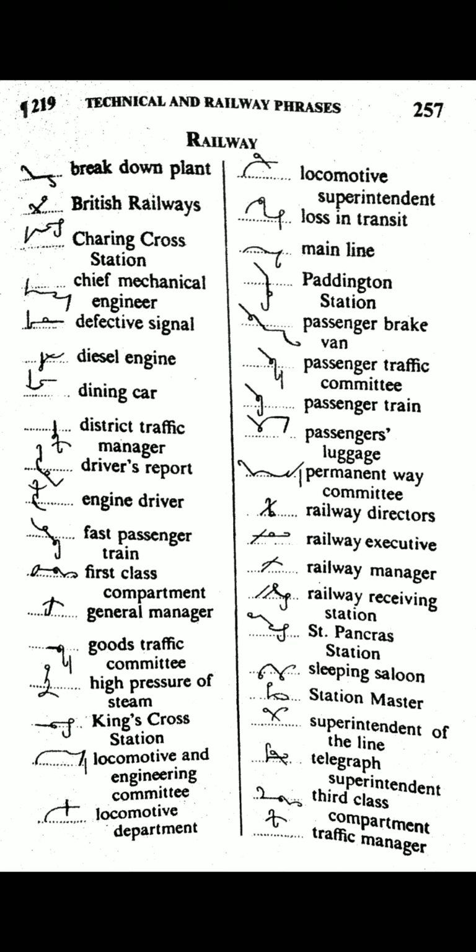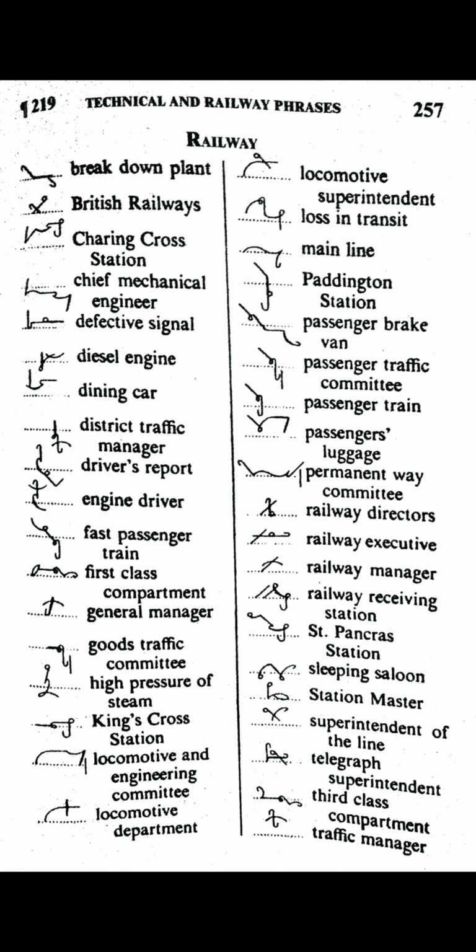Fast passenger train, F above the line with a circle for fast, P with N circle for passenger, and ter with N hook for train. First class compartment, first short form, and K with S circle is used here for class, and per halved for compartment, M and T. M is also halved with N hook for compartment.